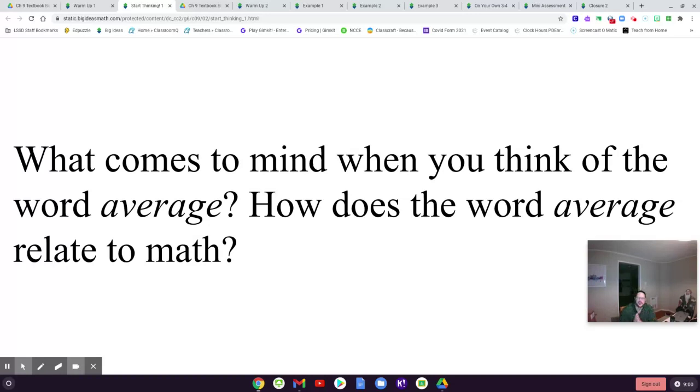So in math, some mathematicians say there are 3 types of averages. There's the mean, the median, and the mode. And some people think, well, if they say average, what they're talking about is the mean. And that's usually true. So when you see the word average, like what is the average in this set of numbers, what you're going to do is calculate the mean.